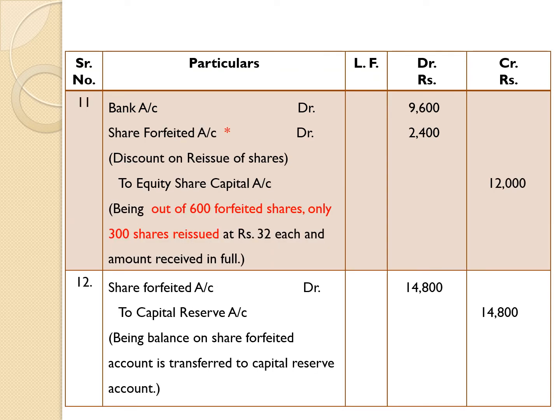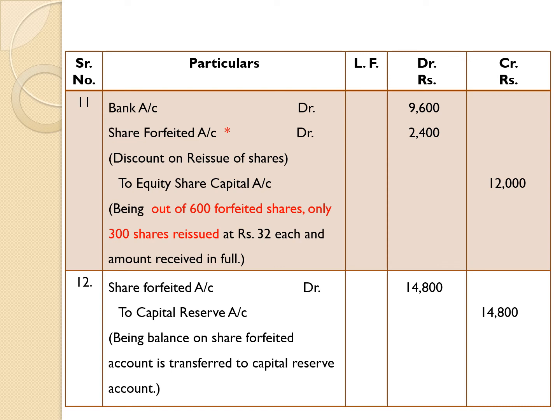Now we are going to pass the entry about reissue of shares. Students should also remember that we are going to pass only one entry for reissue of shares.